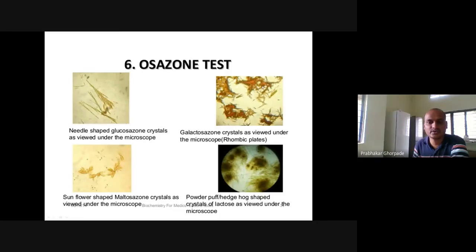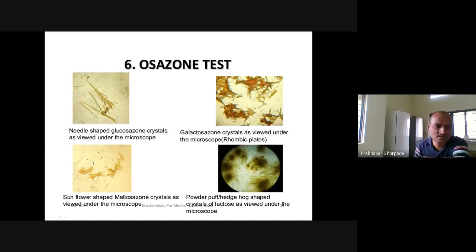Galactosazone crystals viewed under the microscope are rhombic plates. So these are the rhombic plates. Okay, this is the rhombic structure, right? Rhombus, all know the rhombus structure. So galactosazone gives the rhombus structure. If it is needle shaped, it is glucosazone.